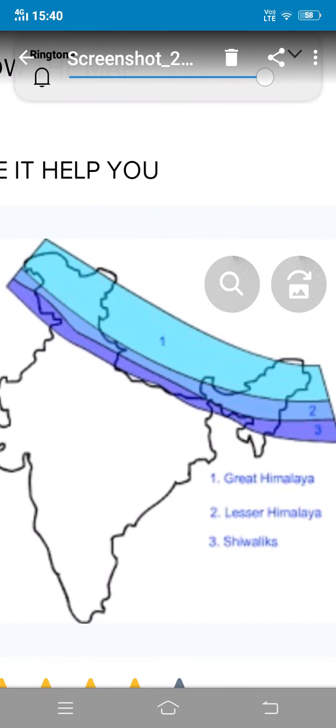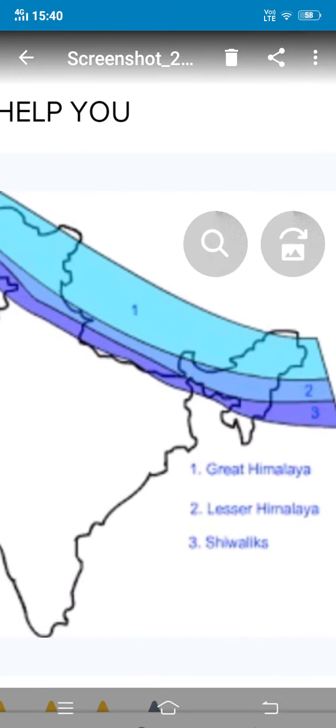Now, what is snow line? It is a level on a mountain above which some snow and ice covers the ground for the whole year, perennially you can say. Not only in winter season, but whole year you can see it covered with the ice. It's a level of ice and snow above the rocky part of the mountain.